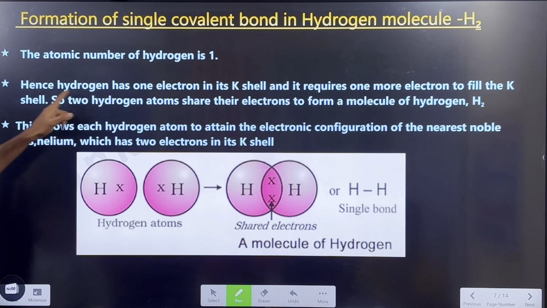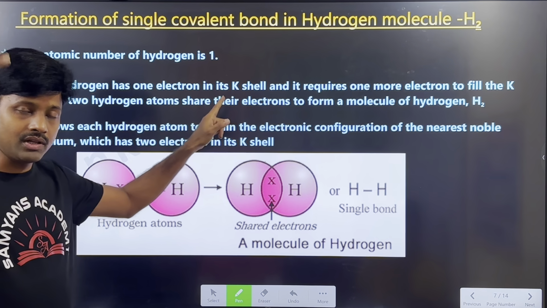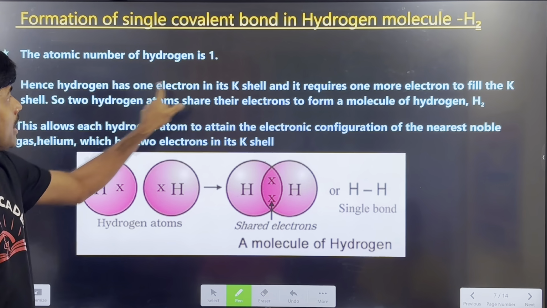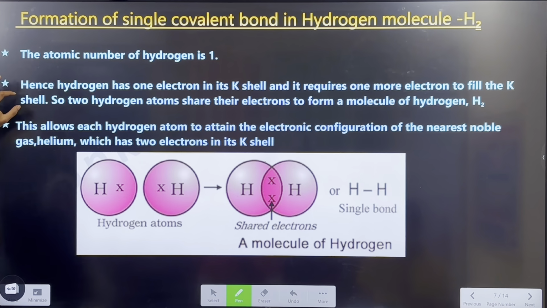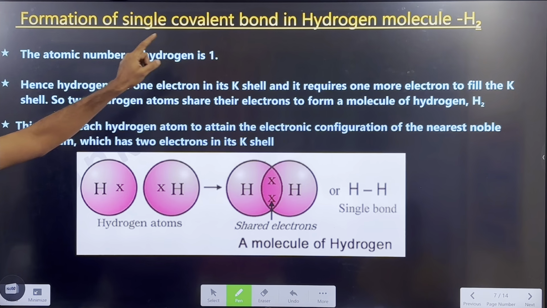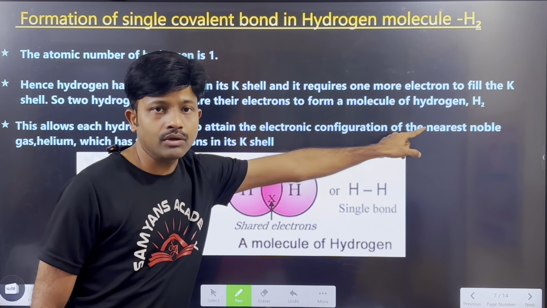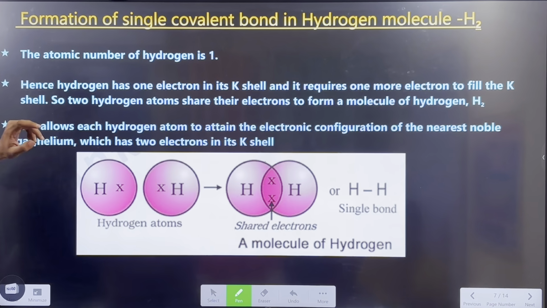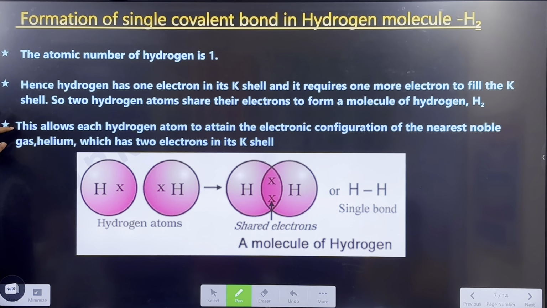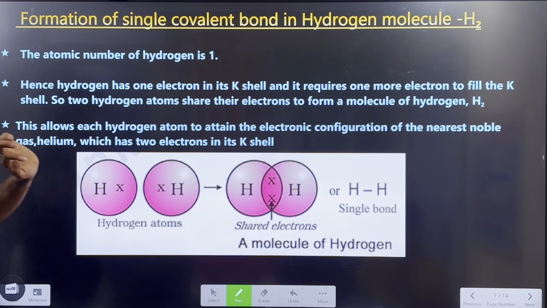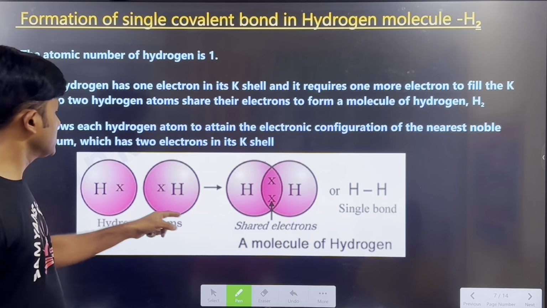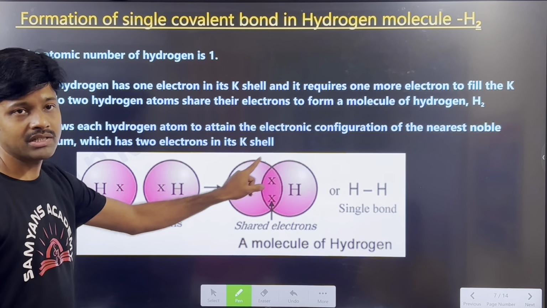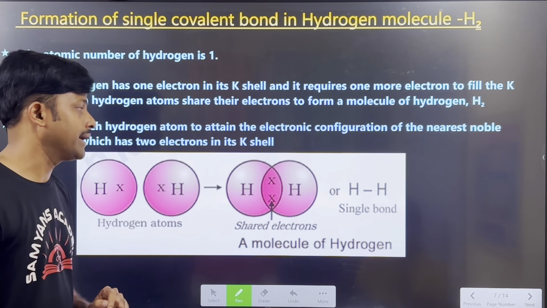Now you read this. Hence, how many electrons does hydrogen need to fulfill the K shell? It requires one more electron to fill the K shell. So two hydrogen atoms share their electrons to form a molecule of hydrogen, that is H2. This allows each hydrogen atom to attain the electron configuration of the nearest noble gas, helium. If hydrogen gets two electrons, it has the configuration of helium. So each hydrogen gains the two-electron configuration by sharing these two electrons between the two hydrogen atoms.